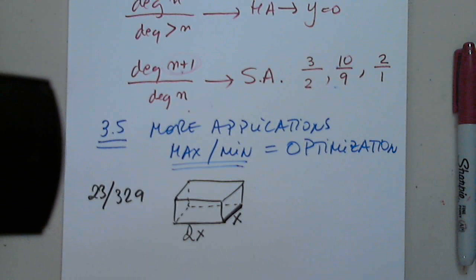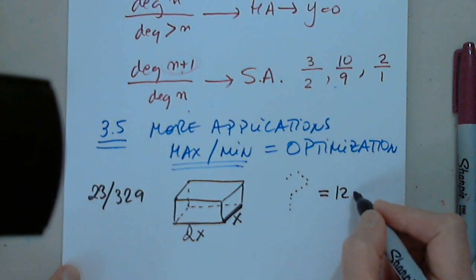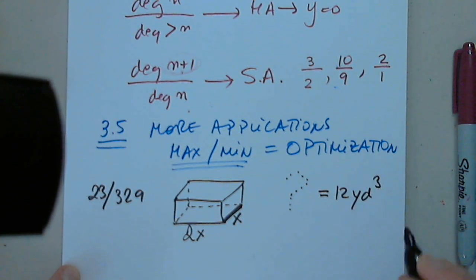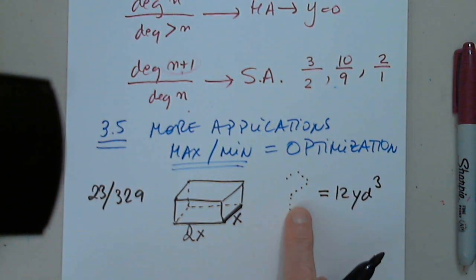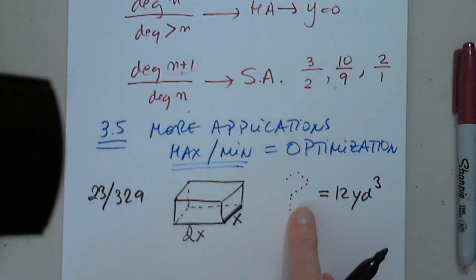What does that mean? What is 12 cubic yards of debris? Easy to guess because it says cubic yards. What do we measure in cubic yards?